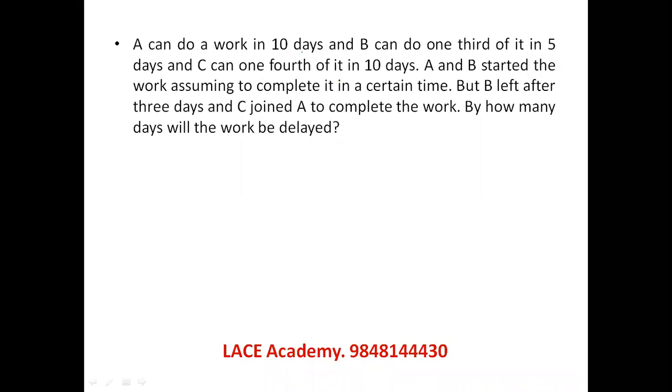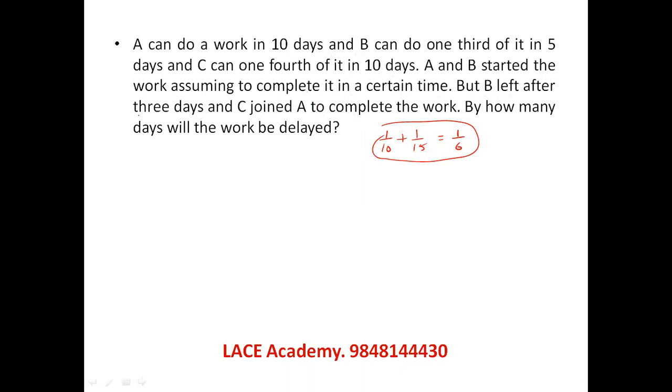A can do a work in 10 days, B can do 1/3 of the work in 5 days, so total work 15 days. C can do 1/4 work in 10 days, so total work in 40 days. A and B started the work, but B left after 3 days. C joined A to complete the work. By how many days will the work be delayed? Actually, when A and B work together, they will be working with efficiencies 1 by 10 plus 1 by 15, which is 3 by 30 plus 2 by 30, 5 by 30, 1 by 6. So they should be completing the work in 6 days.